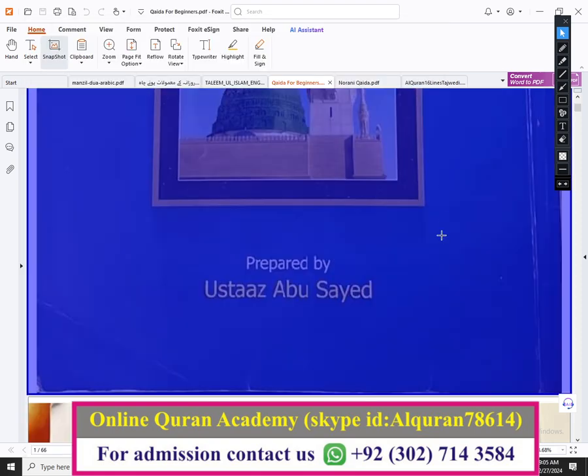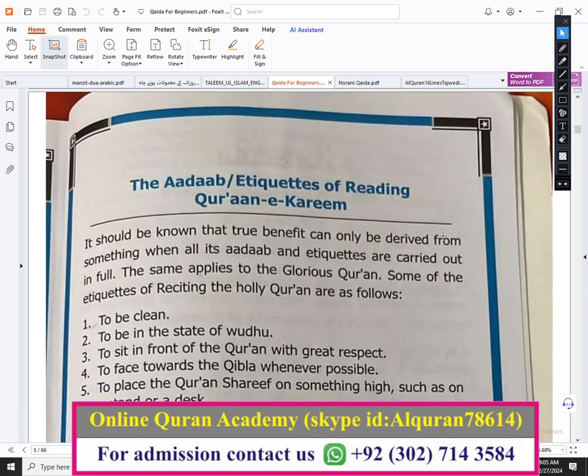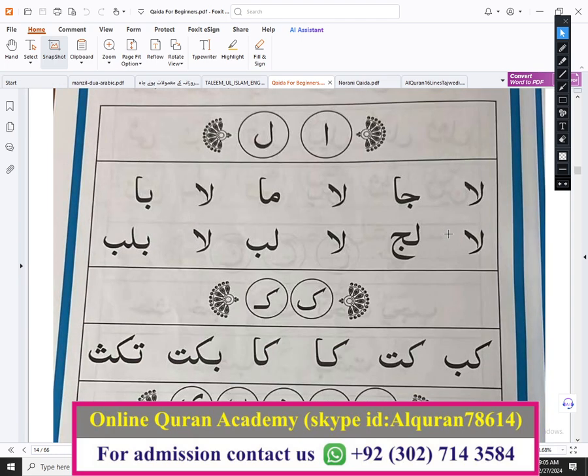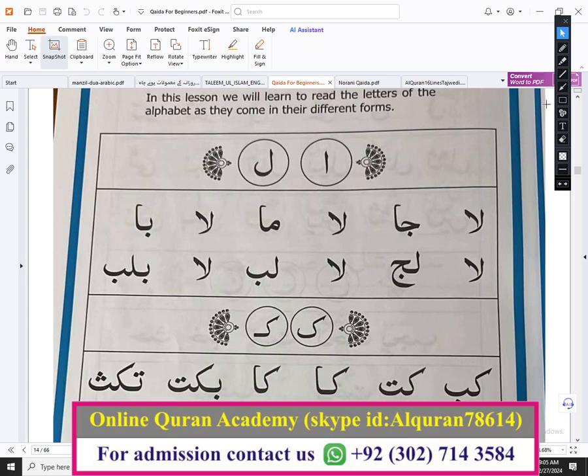Now we are going to learn something else. In this page, in the top paragraph, there is only alif and lam. We can easily learn that alif will turn right, lam will turn left by joining in a combined letter. This one, what is this? Please answer. And what is this? And what is this? This one, alif, lam.